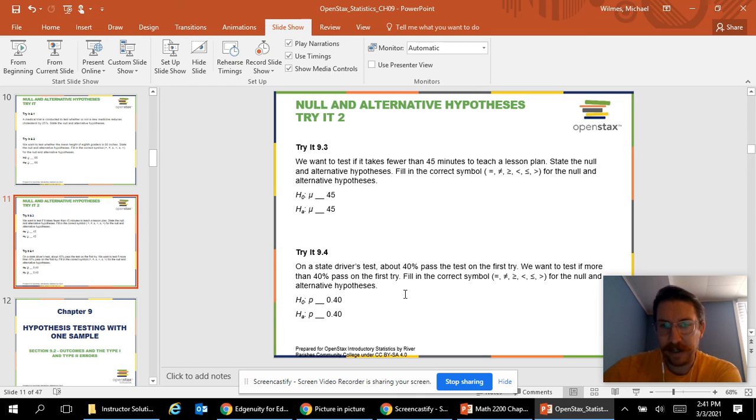And about 40% passed the test on the first try. We want to see if more than 40% pass on the first try. So more than 40%, that's what we want to test. So on the alternative, P is greater than 0.4. And then up top would be P is less than or equal to 0.4. All right. Hopefully that helps you get started on this section.